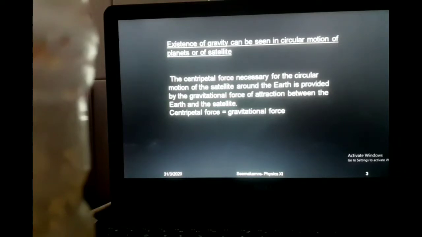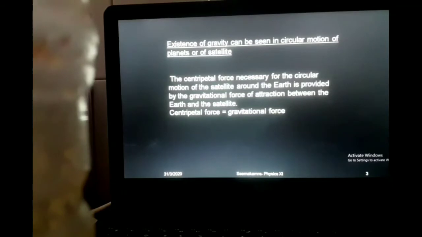So, whenever any object is making a circle, it requires a force called centripetal force. And always the centripetal force is provided by whatever force is present in that situation towards the center. So, when Earth applies gravitational force on Moon, Moon uses this gravitational force in making the centripetal force which is required for it to make a circle. Whatever gravitational force the Earth applies on Moon, Moon will completely utilize it in making the circle.